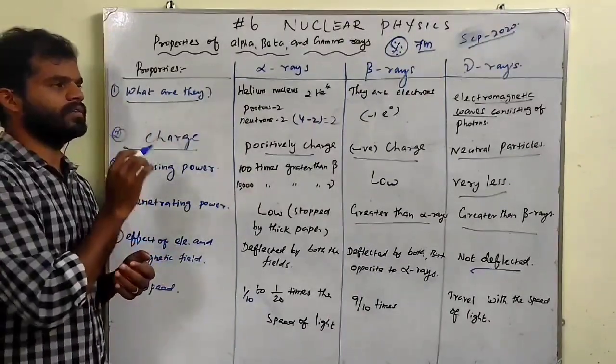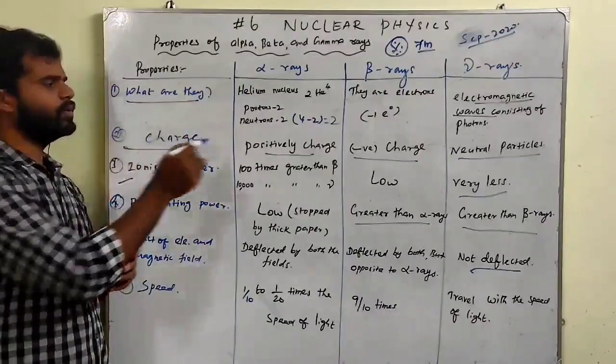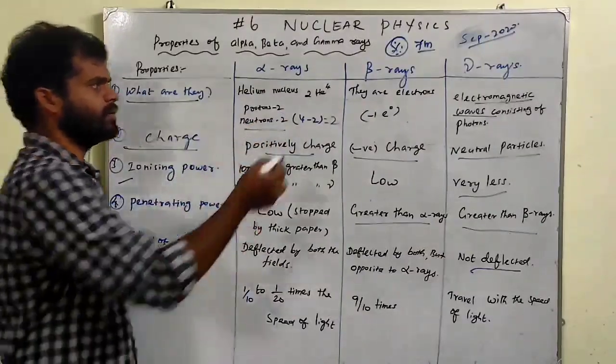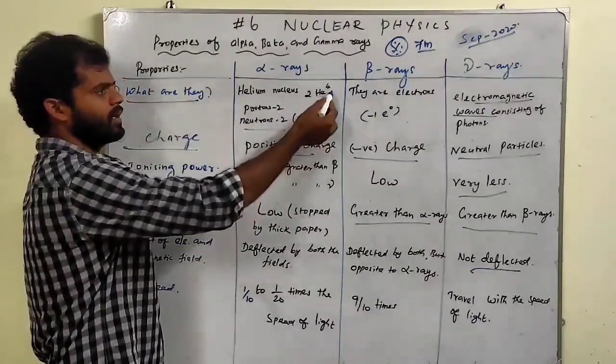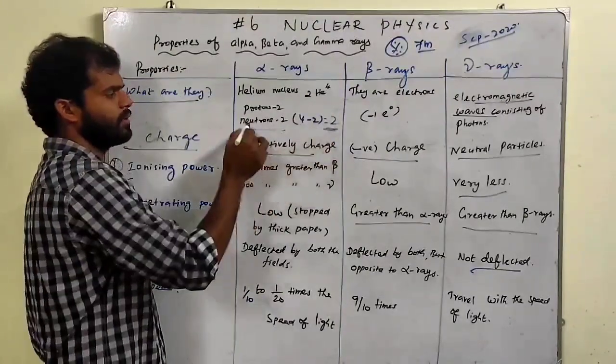First, what are they? That is helium nucleus. Atomic number 2, mass number 4. So number of protons 2, number of neutrons 2. Already I told you how to find the number of neutrons, that is mass number minus atomic number: mass number 4 minus 2, atomic number 2. Then we will get 2, that is the number of neutrons.